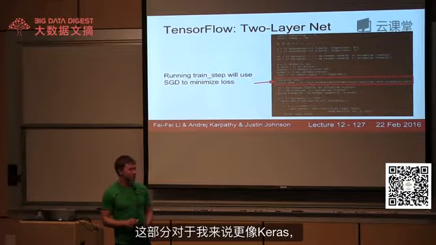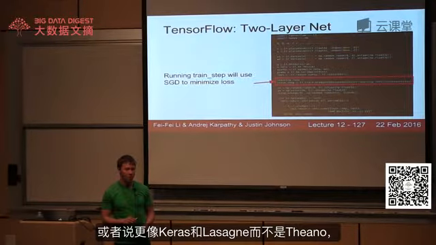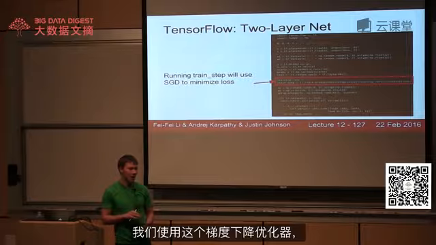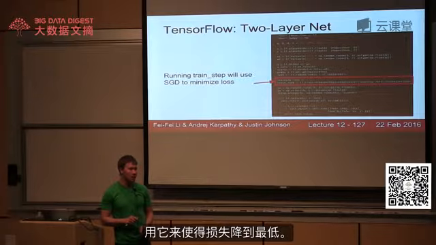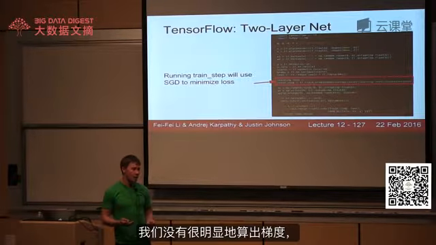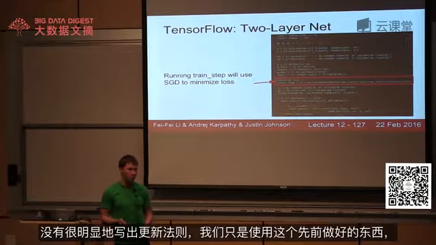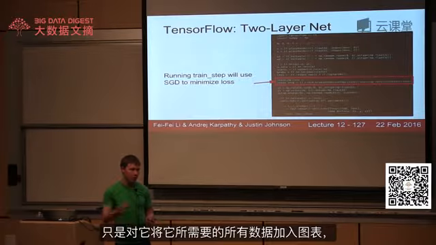This part, to me, looks a little bit more like Keras or Lasagna than raw Theano. But we're using this gradient descent optimizer, and we're telling it to minimize the loss. So here, we're not explicitly spitting out gradients, and we're not explicitly writing update rules. We're instead using this pre-built thing that just adds whatever it needs to into the graph in order to minimize that loss.